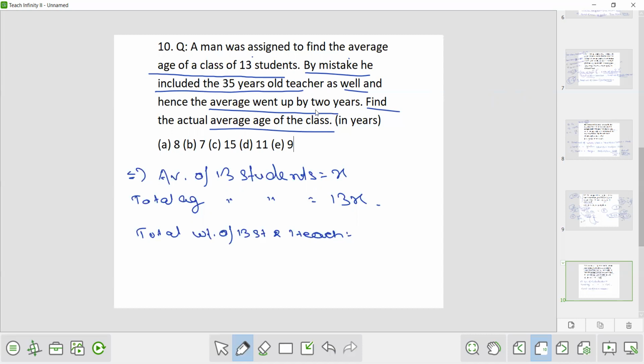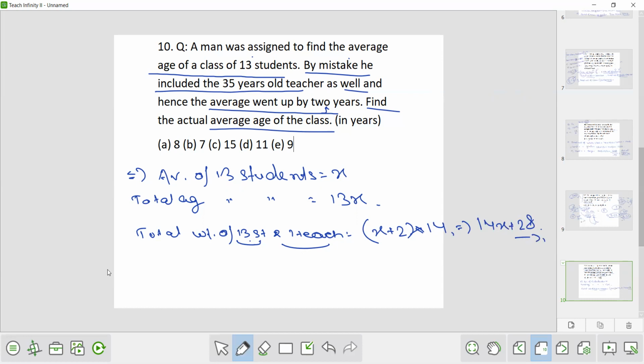Now the total age of 13 students and one teacher will be how much? Because it is given the average went up by 2 years. Earlier the average was x, now the average will be x plus 2. And the number of units is 14, 13 students and one teacher. So the total age of 13 students and one teacher will be 14x plus 28.